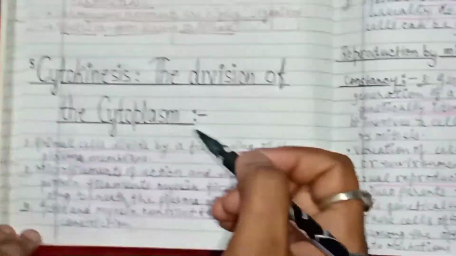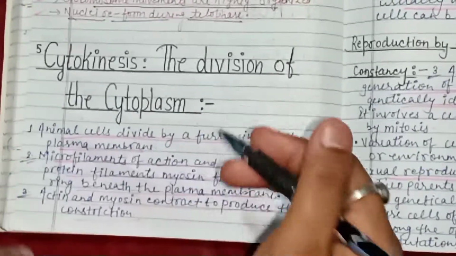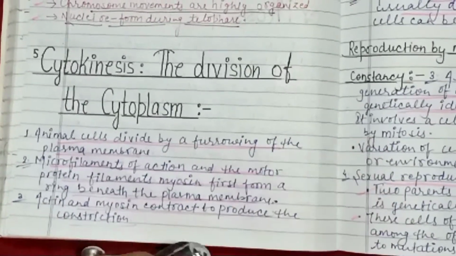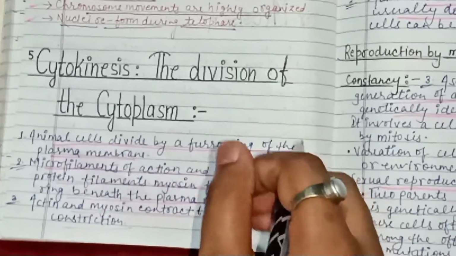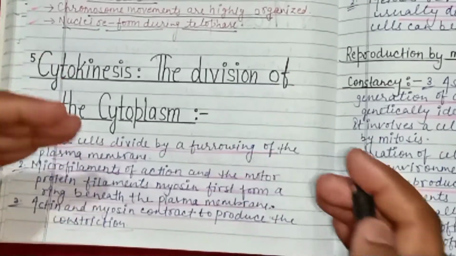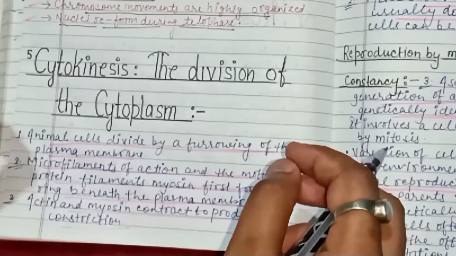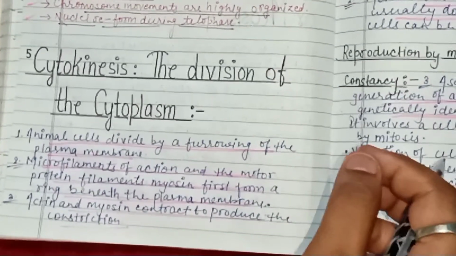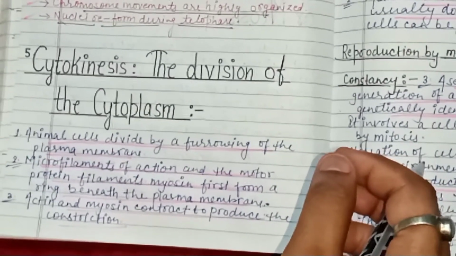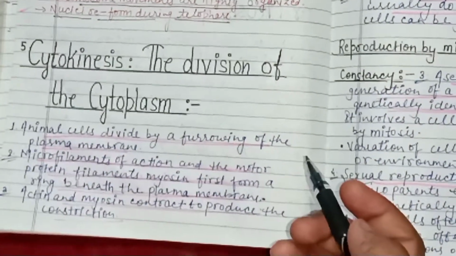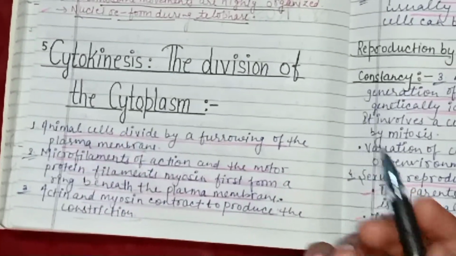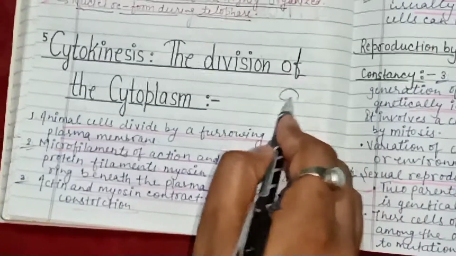The next point is cytokinesis, the division of the cytoplasm. Animal cells divide by furrowing of the plasma membrane. So animal cells are divided by the furrowing of the plasma membrane. And next, microfilaments of actin and the motor protein myosin first form a ring beneath the plasma membrane.